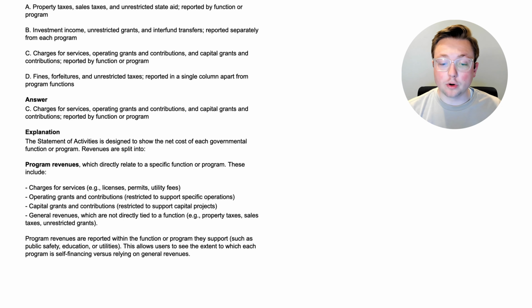Program revenues are reported within the function or program they support, such as public safety, education, or utilities. This allows users to see the extent to which each program is self-financing versus relying on general revenues. So we learned a little bit about how things are set up in the statement of activities in that question. Now let's go to the next question.